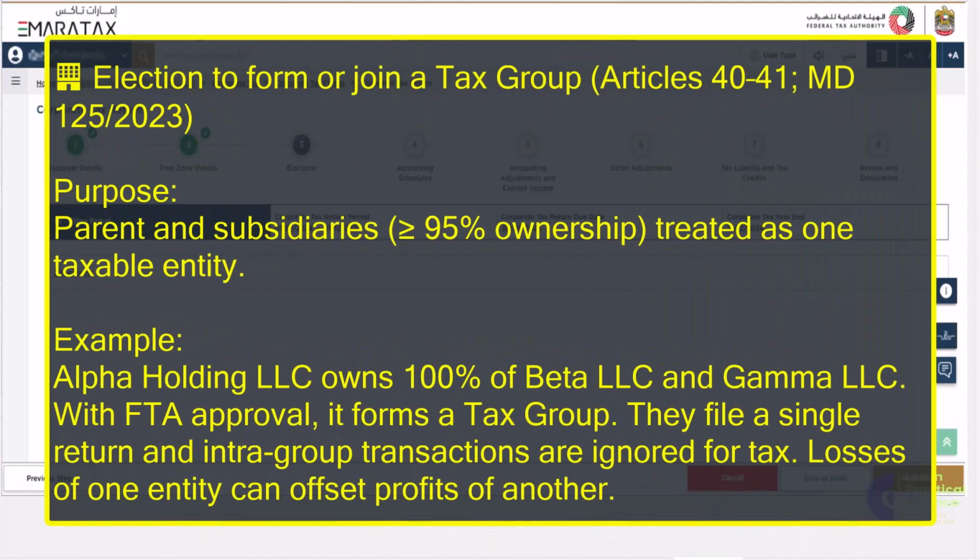Fifth one, election to form or join a tax group under Articles 40, 41, Ministerial Decision 125 of 2023. Purpose: parent and subsidiaries having ownership equal to or greater than 95% are treated as one taxable entity. Example: Alpha Holding LLC owns 100% of Beta LLC and Gamma LLC. With FTA approval, it forms a tax group. Hence, they file a single return and intra-group transactions are ignored for tax. Losses of one entity can offset profits of another.